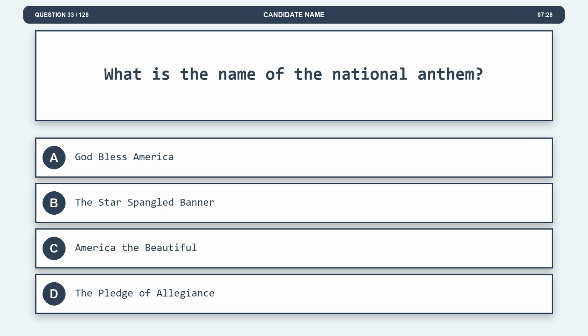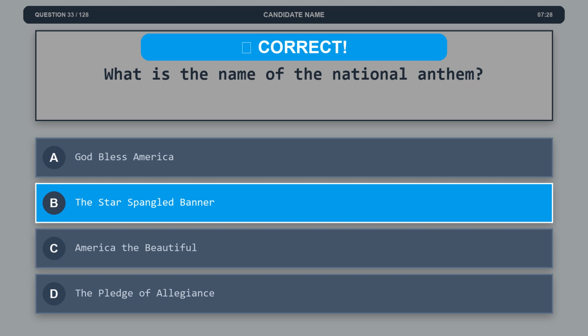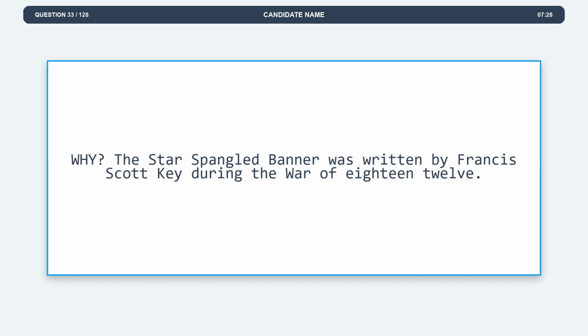Question 33. What is the name of the national anthem? Option A, God Bless America. Option B, The Star-Spangled Banner. Option C, America the Beautiful. Option D, The Pledge of Allegiance. The correct answer is option B, The Star-Spangled Banner. Explanation. The Star-Spangled Banner was written by Francis Scott Key during the War of 1812.